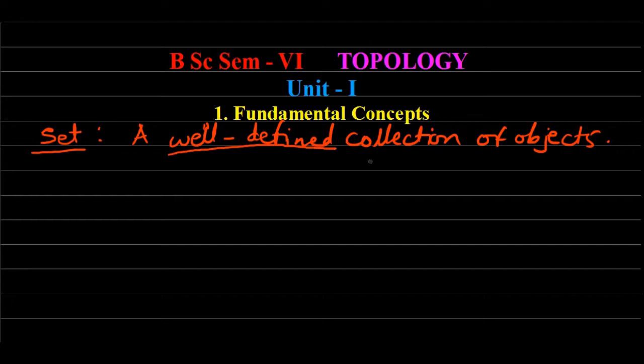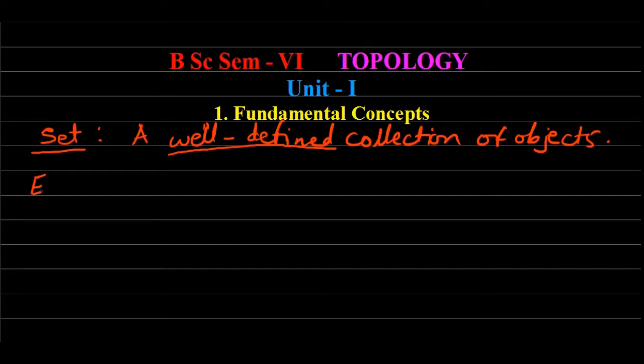If we are able to do this, then we can say that such a collection is well defined, and only such a well-defined collection is called a set. Obviously, the objects which form a set are called the elements or members of the set.